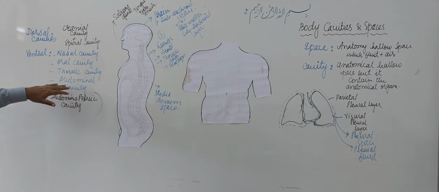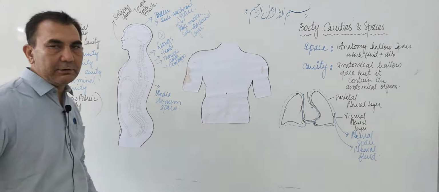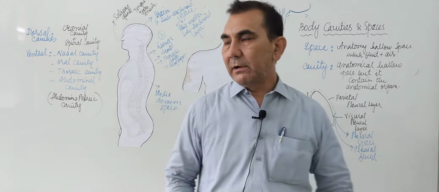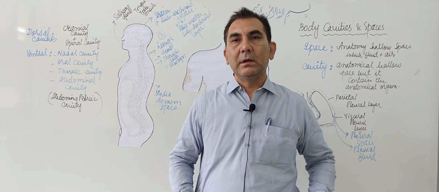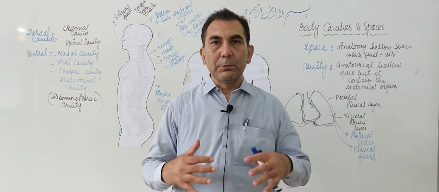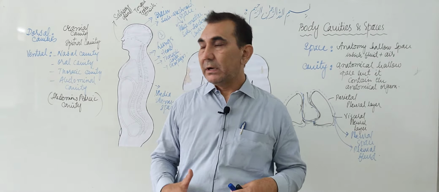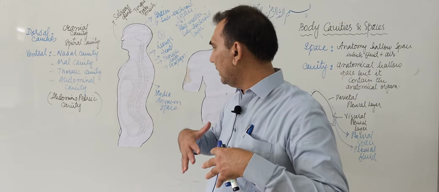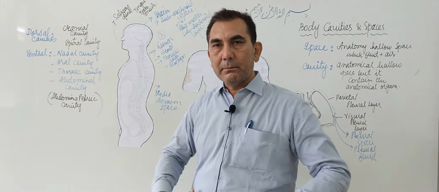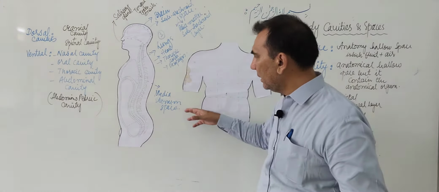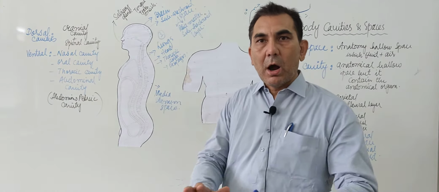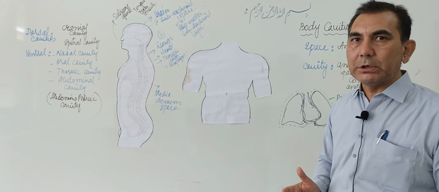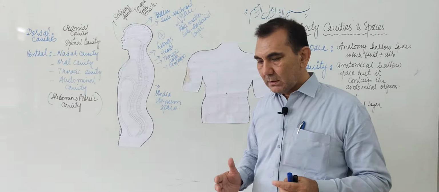Now we will learn about the abdominal cavity, the abdominopelvic cavity. The abdominopelvic cavity is a ventral cavity. Now, how is the abdominal cavity made up?